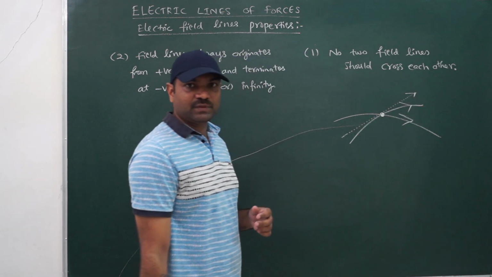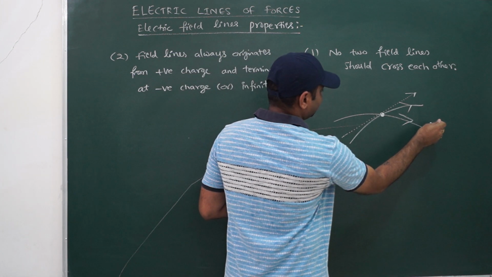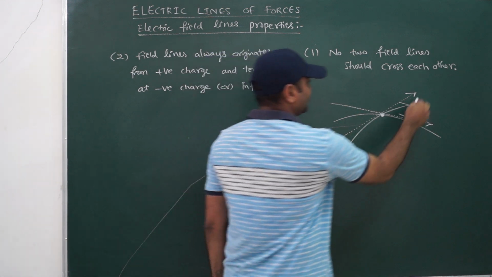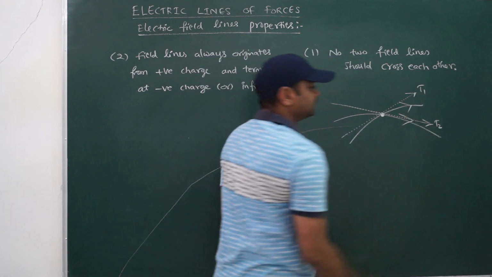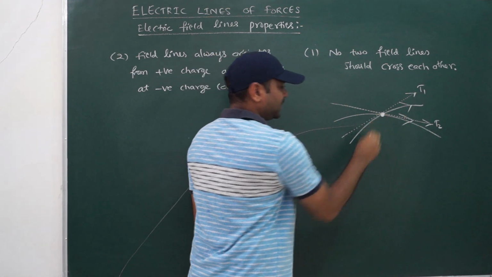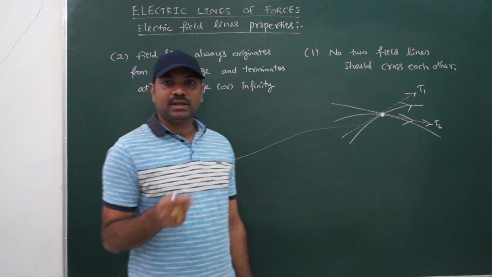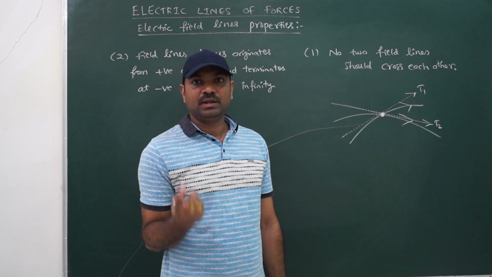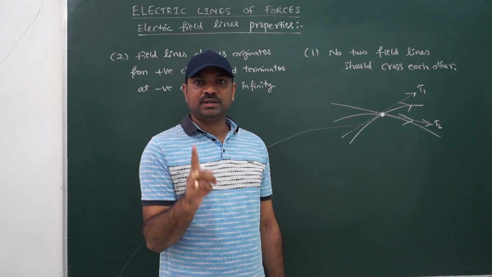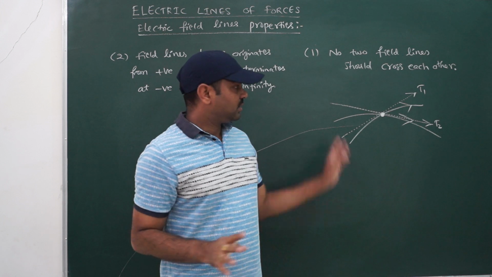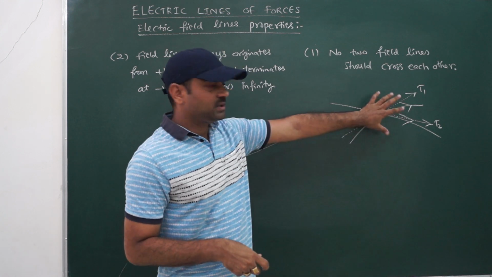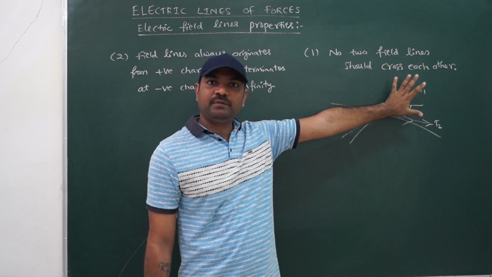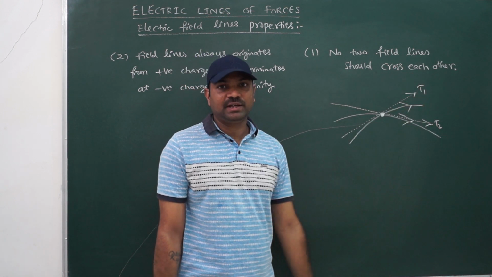This is one tangent for the one field line. So I will get one more field line, something like this, with another tangent. So there are two tangents, T1, T2. That means at this point, according to our previous definitions, we will get two electric field directions, which is not possible. At a point, the field direction will be a single direction, not two ways. So that means no two field lines should cross each other. That is the first property we have to maintain while drawing the field lines.